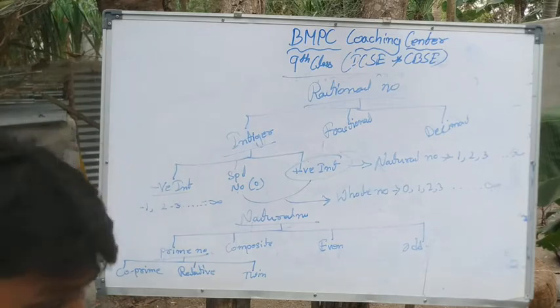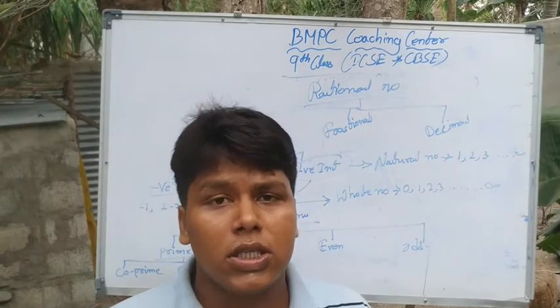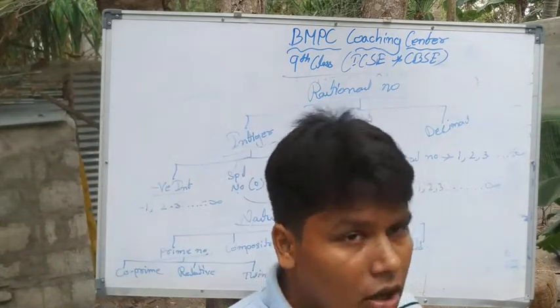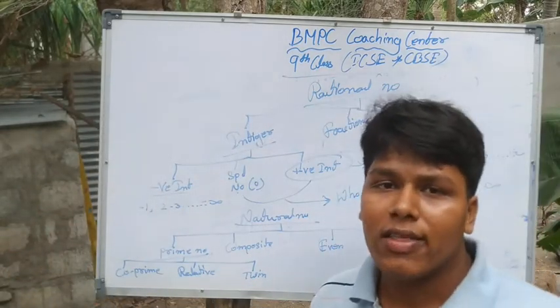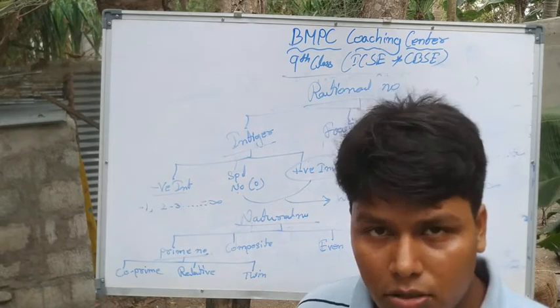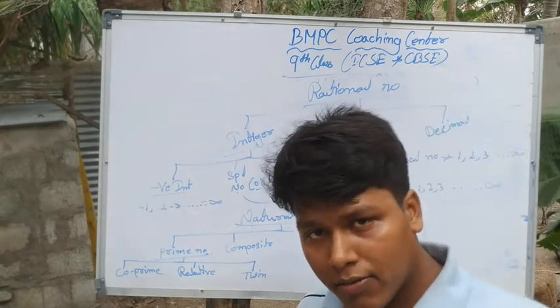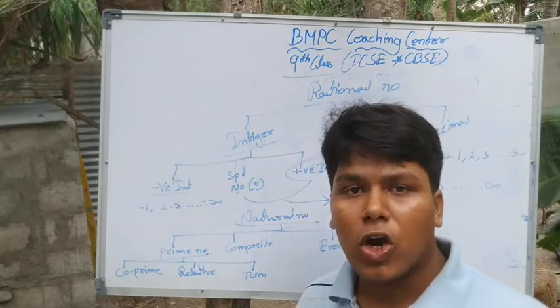Co-prime: a comparison of 2 prime numbers is called co-prime numbers. For example, 2 and 3 are co-prime to each other, whose HCF is 1 and LCM is the product of the 2 numbers.